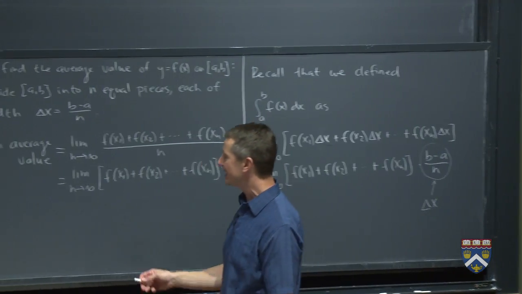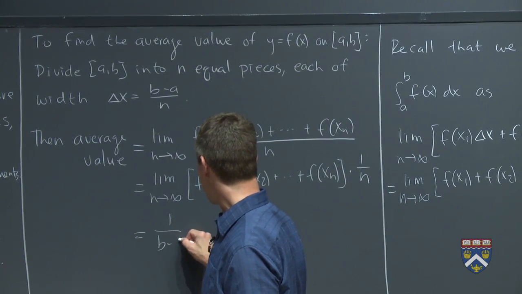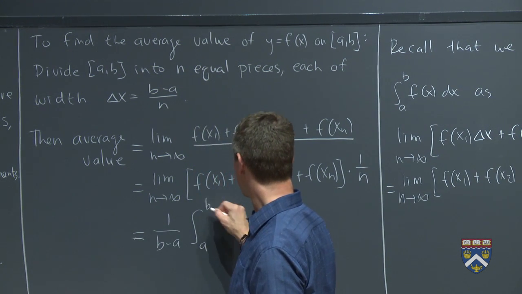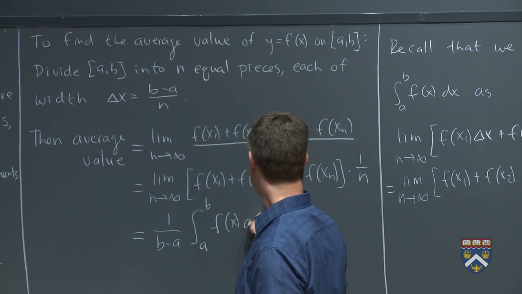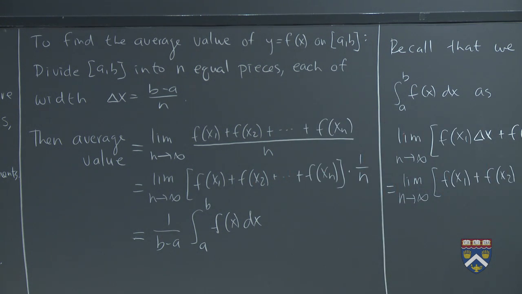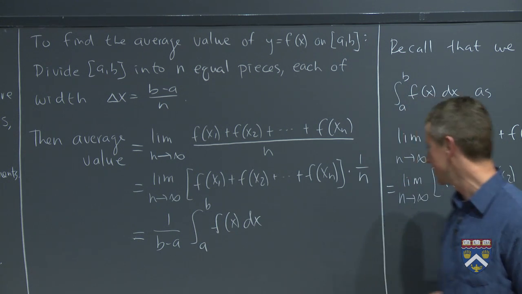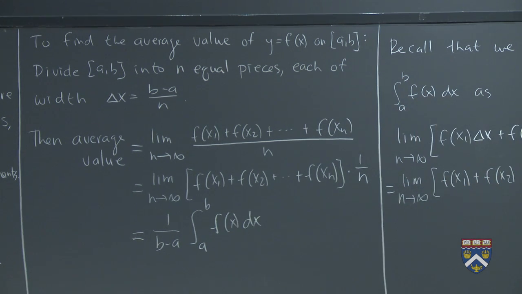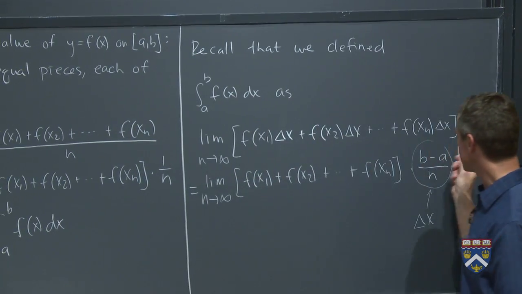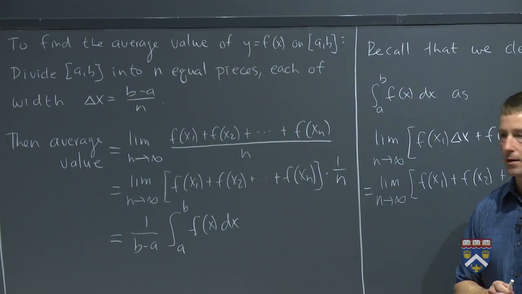In other words, this is 1 over b minus a times the integral from a to b of f of x dx. Because if this symbol here, integral from a to b of f of x dx, is this, and I multiply that by 1 over b minus a, it cancels this b minus a, and I have what was on the previous line there.